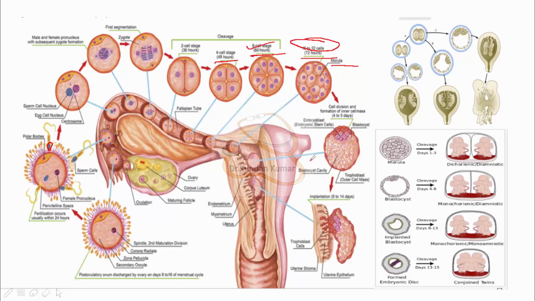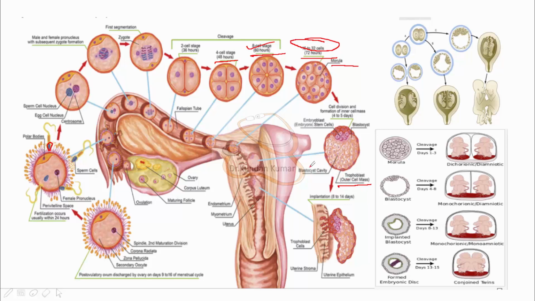As the morula enters the uterine cavity, fluid enters it and the morula gets converted to a blastocyst. The cells of the blastocyst differentiate into the embryoblast, that is the inner cell mass, and the trophoblast, that is the outer cell mass. So the ICM forms the embryo or fetus, and the trophoblast will form the placenta and the fetal membrane.